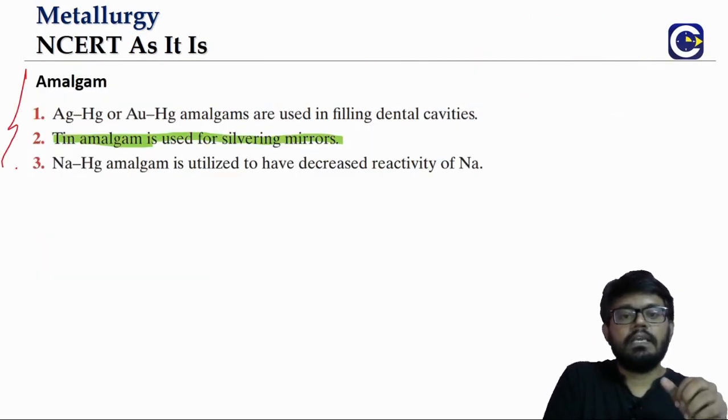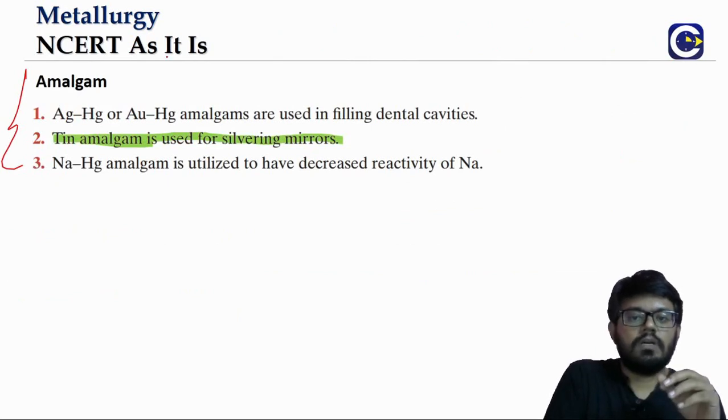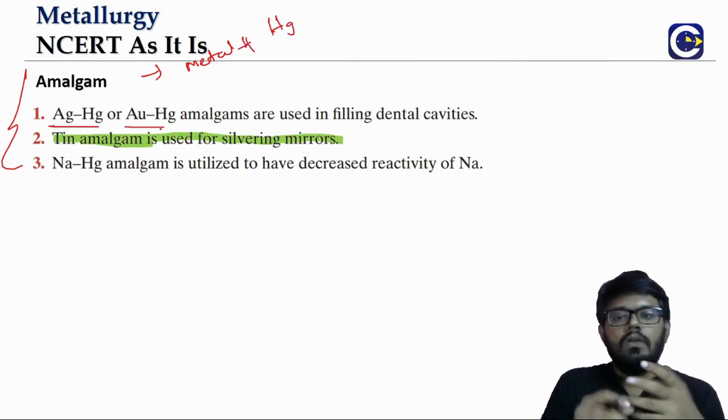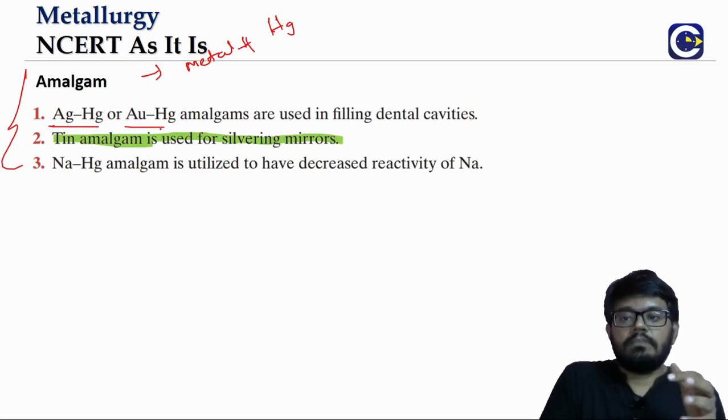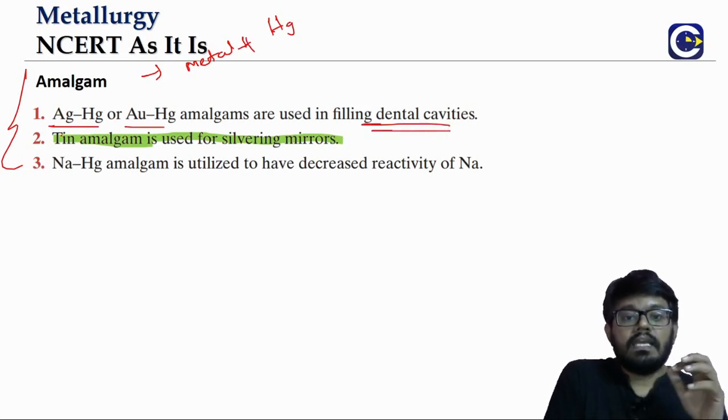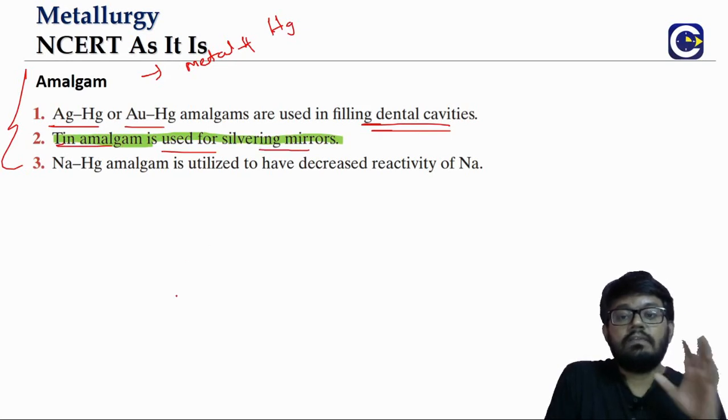The other important thing is about the amalgam. So what is an amalgam? It's a metal with mercury, that is what is an amalgam. In this we have gold and silver amalgam. They are used for the filling of dental cavities. Tin amalgam, right, is used for the silvering of mirrors.